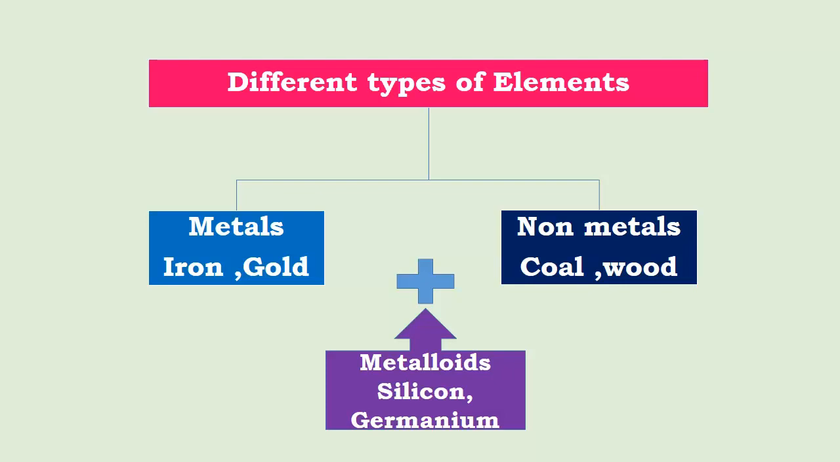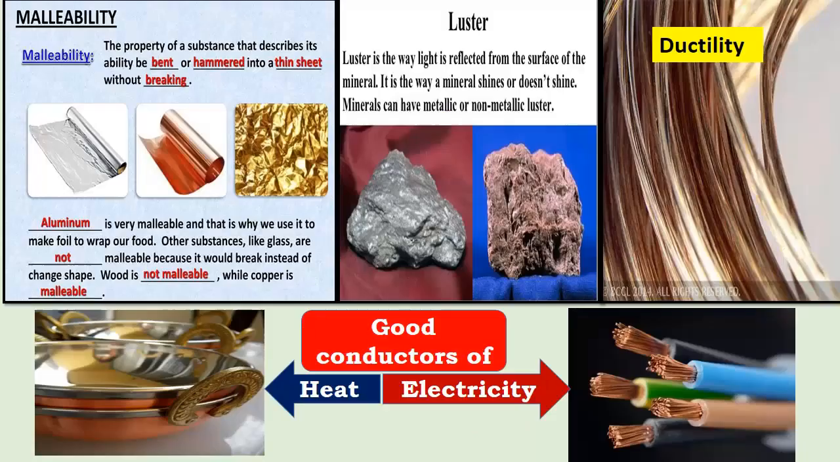Now what are metalloids then? Examples of them are silicon and germanium. They are actually midway between metals and non-metals, or you can say they have the properties of both metals and non-metals. Now let's understand what is metal.